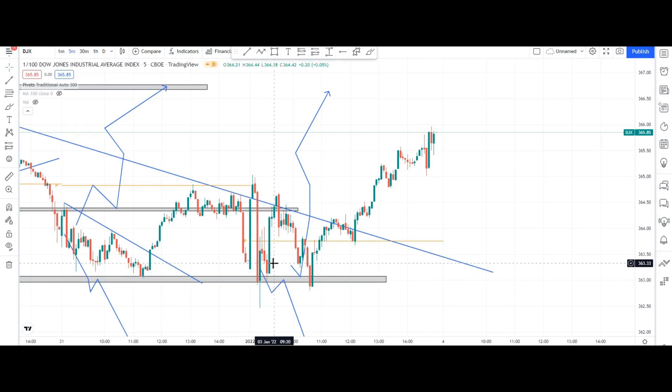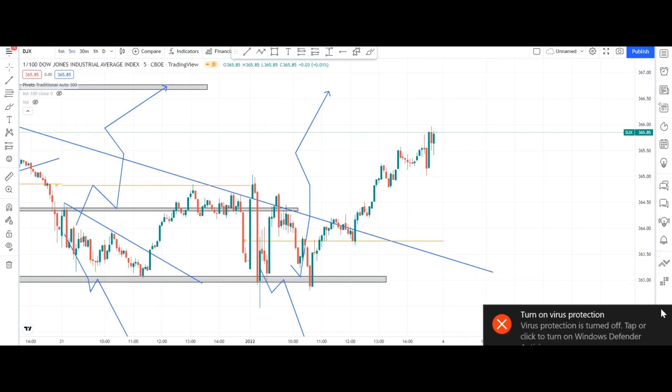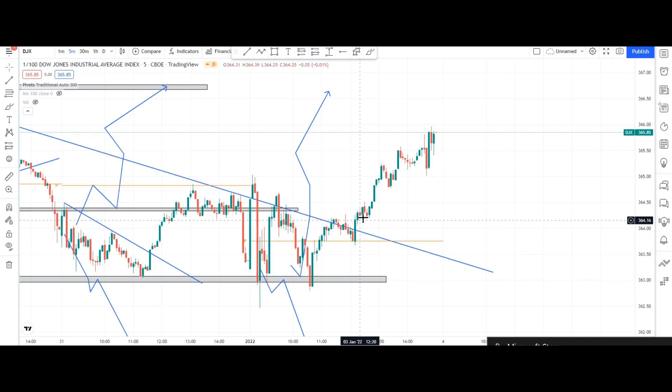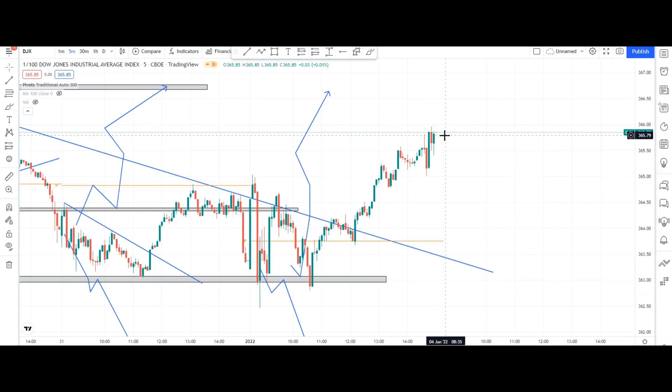You can see that if you bought here or somewhere around, you got the first target. Then after that you can see this is a very bullish candle because no wick is here. After this crossing you have to buy here. This candle is your buying candle and your SL will be up to here also. Or if you are playing safe, your SL will be here. You can see how nicely it is making very nice momentum in Dow Jones.